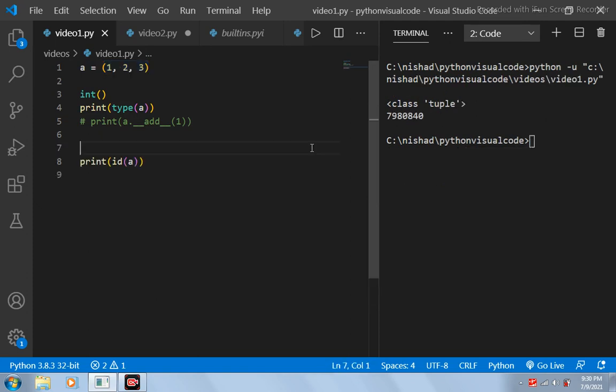Lastly, if you want to know where this tuple object, or any object, is getting stored, you have to use this id function over here. If I write this code, you can see that this tuple object is getting stored in this particular memory location. So if I want to know where an object is getting stored, I have to use this id function.